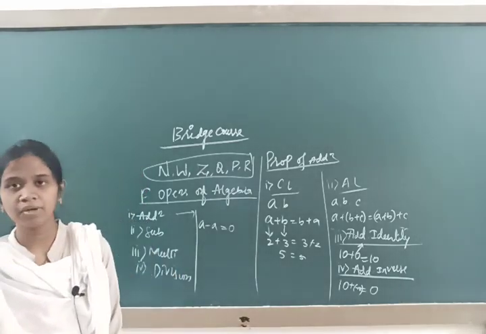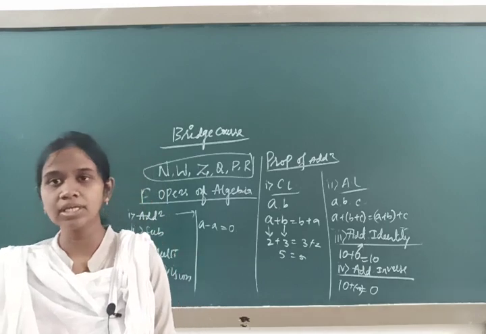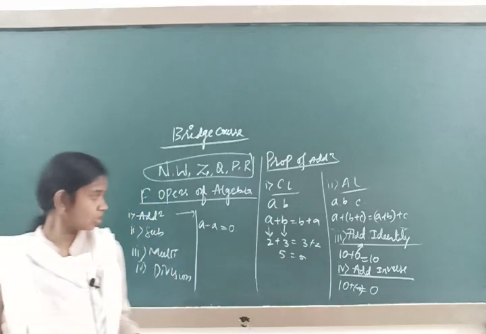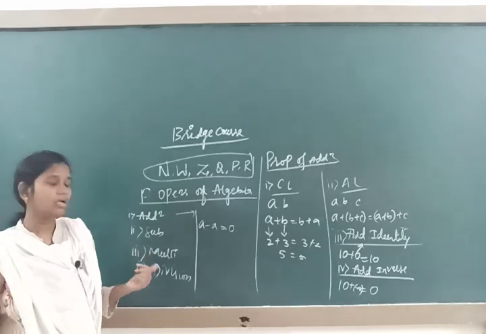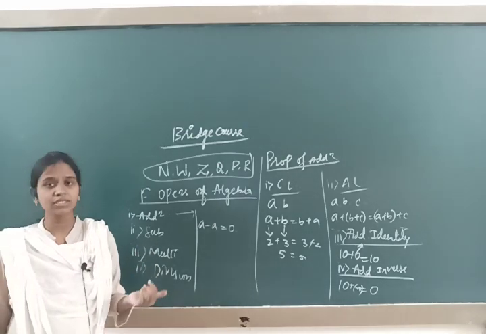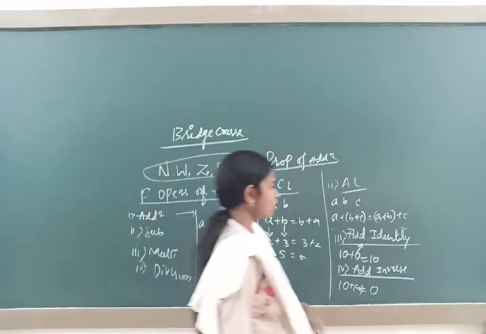If a is a number, what is the additive inverse of a? It's minus a. So this is about the properties of addition. Will the same properties be satisfied for subtraction? We will check it out, beginning with the commutative law.